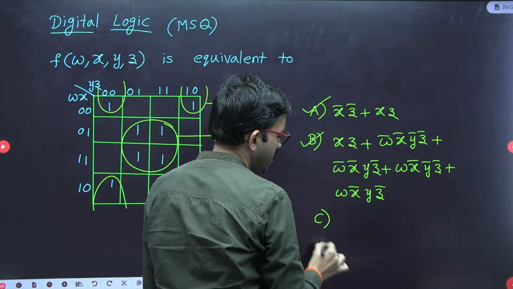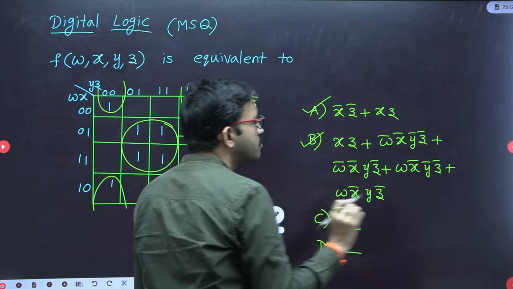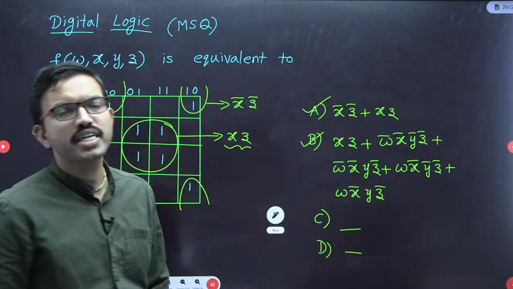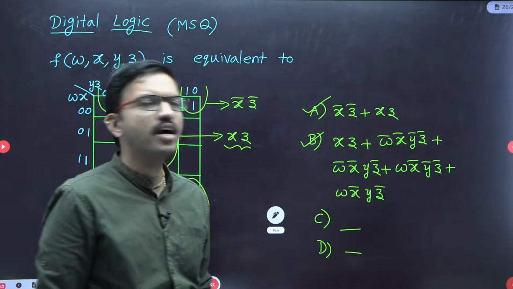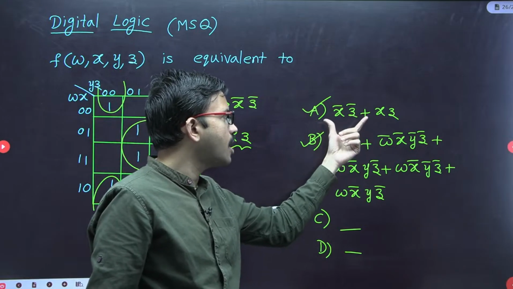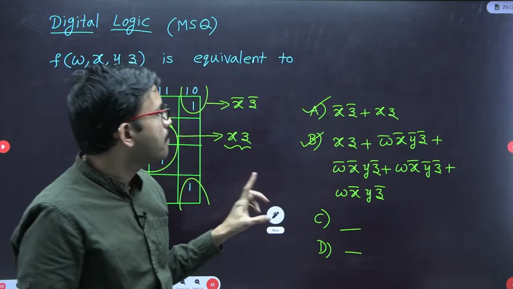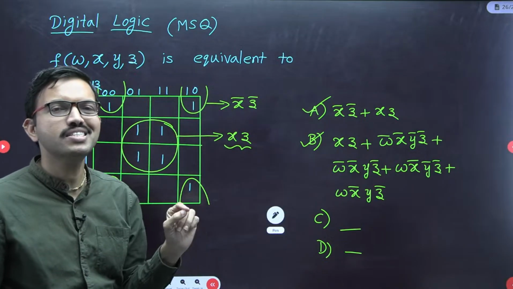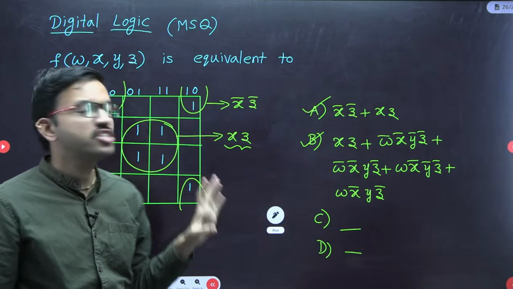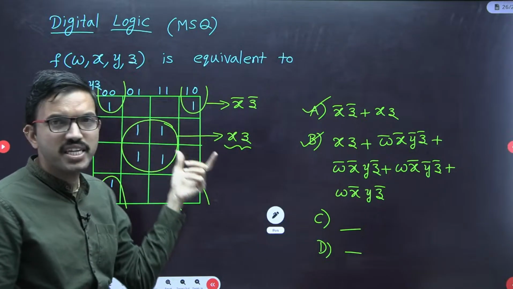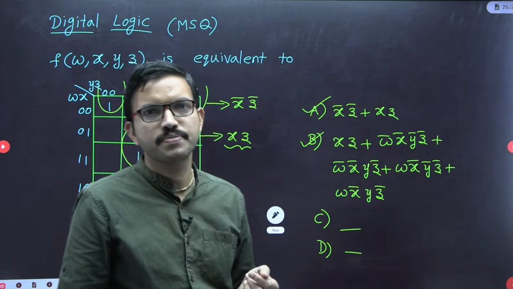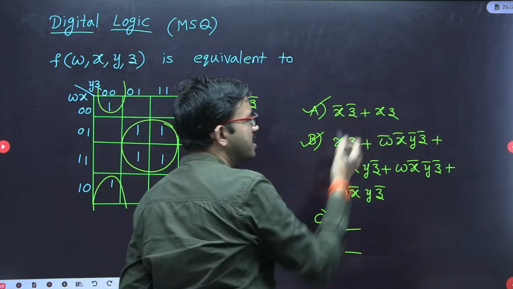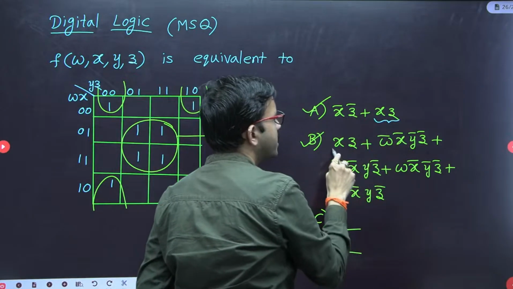C and D they have given some other choices. For this question the other 2 choices are not correct, only 2 choices are correct. Whichever 2 choices are correct, accordingly you have to choose. Since they have asked for equivalent, it need not be minimized. Whichever function is equivalent for this particular K-map, all those functions you have to choose. This is a very interesting question. At least the moment you got this option as correct, when you cross-checked, XZ is matching.